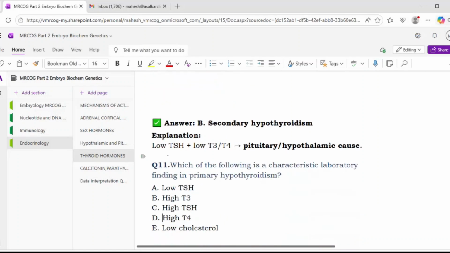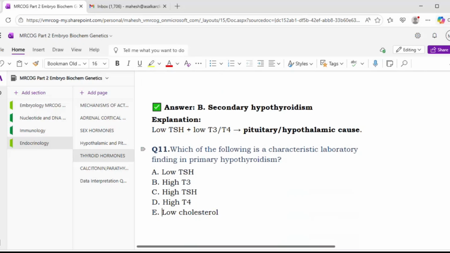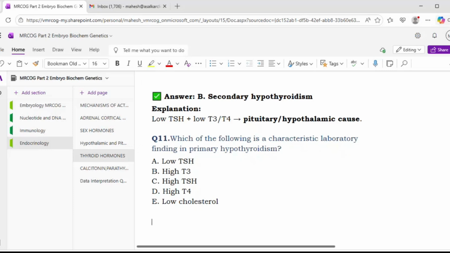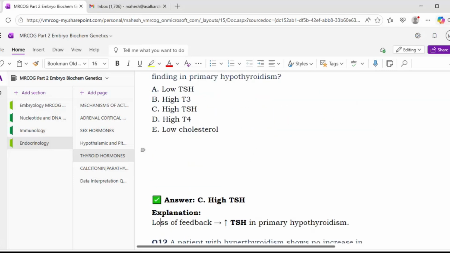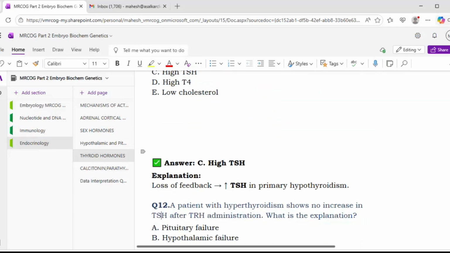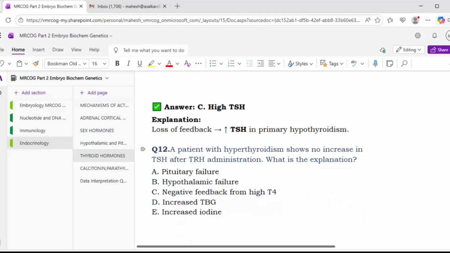Okay, next. Which of the following is the characteristic laboratory finding in primary hypothyroidism? Sir, option C, a high TSH. In primary hypothyroidism, there will be high TSH. Okay, and T3, T4 will be reduced. So high TSH. So loss of feedback leading to increased TSH in primary hypothyroidism.